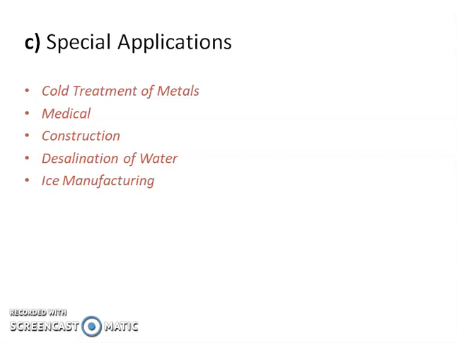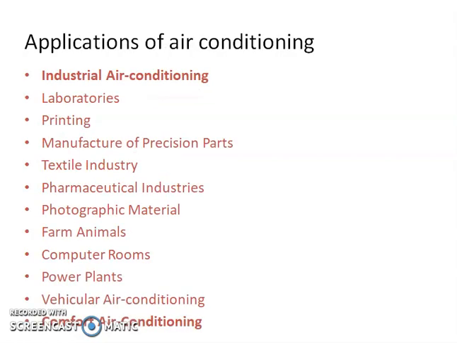Ice manufacturing. This was the classical application of refrigeration. Ice was manufactured in plants by dipping the water containers in chilled brine. The ice was then stored in the ice warehouse. Now, small freezers and ice makers are available. Hotels and restaurants make their own ice in a hygienic manner. Household refrigerators also have facility to make ice in small quantity. This is all about the special application of refrigeration.